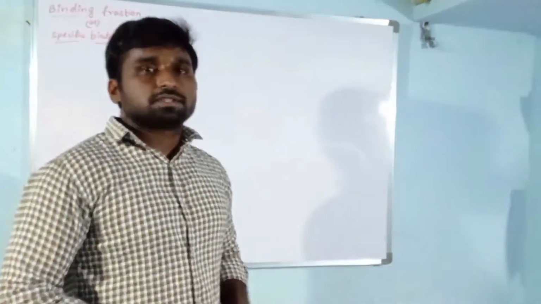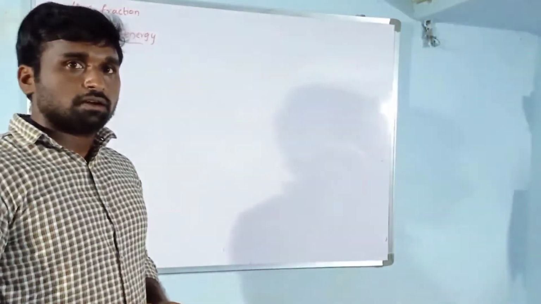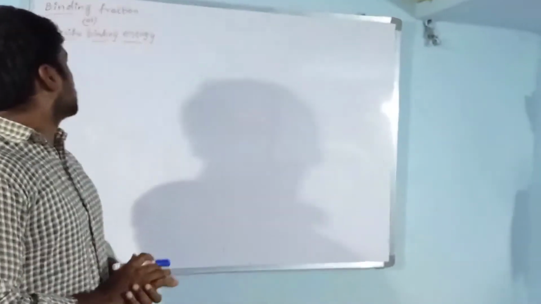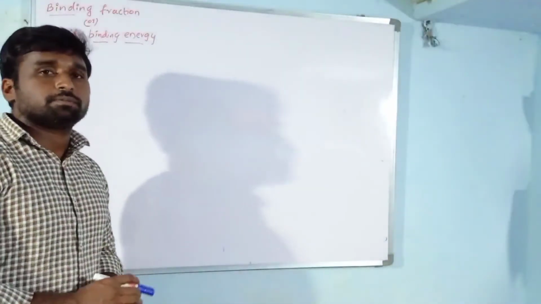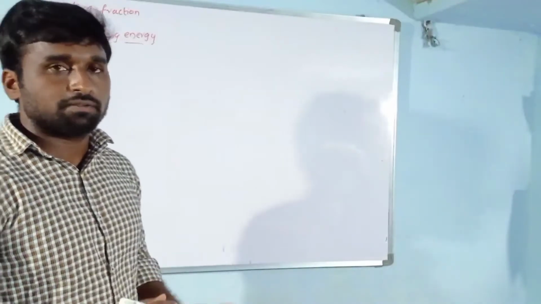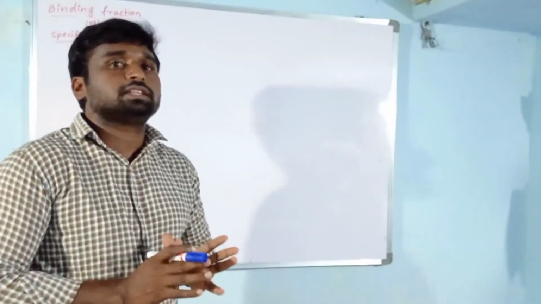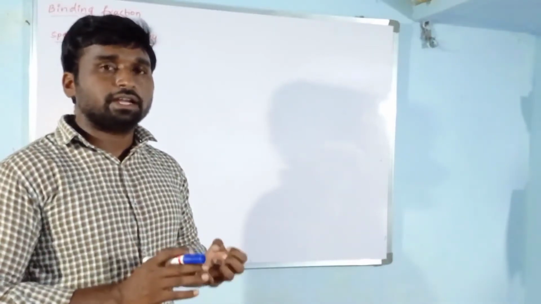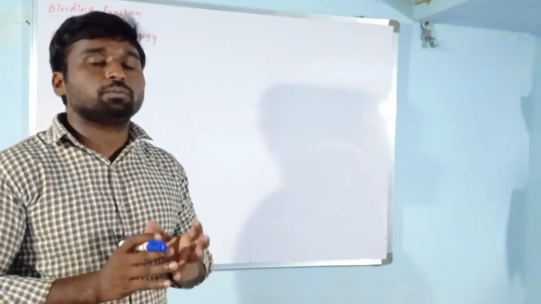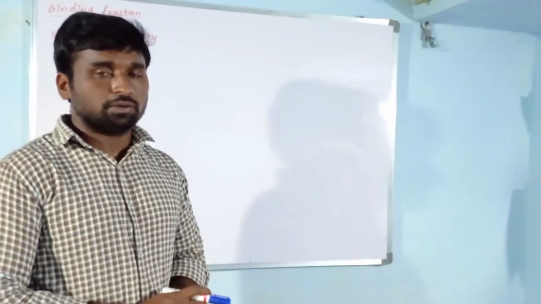Hi students, in this video we are going to discuss binding energy per nucleon, or binding fraction. This is also called specific binding energy. What is the binding energy? We have already discussed it in the previous video. Binding energy is the energy used to separate the nucleons from the nucleus. So the binding energy is the energy required to break the nucleus into its constituent protons and neutrons.